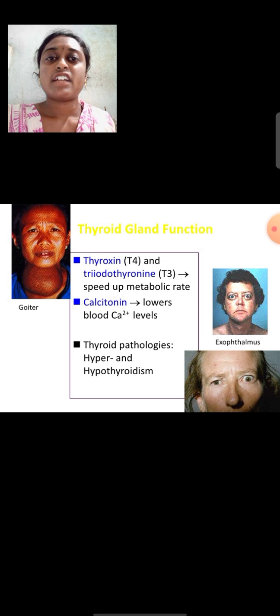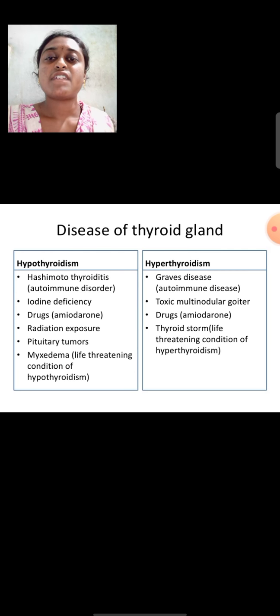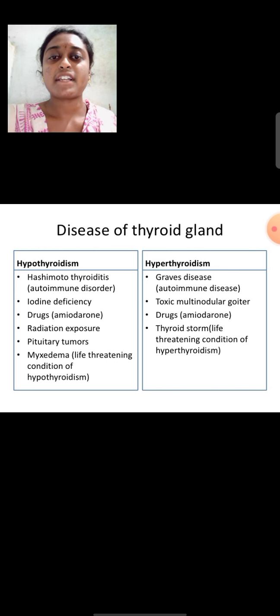And thyroid gland functions. The thyroxine T4 and triiodothyronine T3, both T4 and T3, speed up metabolic rate, and calcitonin lowers blood calcium levels. See here, this is the goiter, exophthalmic goiter, with exophthalmos. And we have two types of thyroid pathologies: hyperthyroidism, and second one is hypothyroidism.